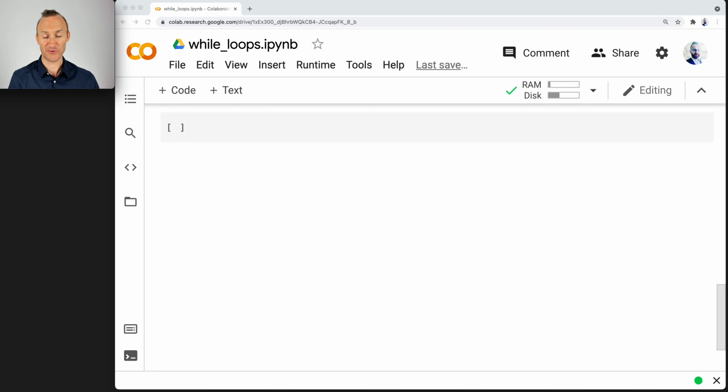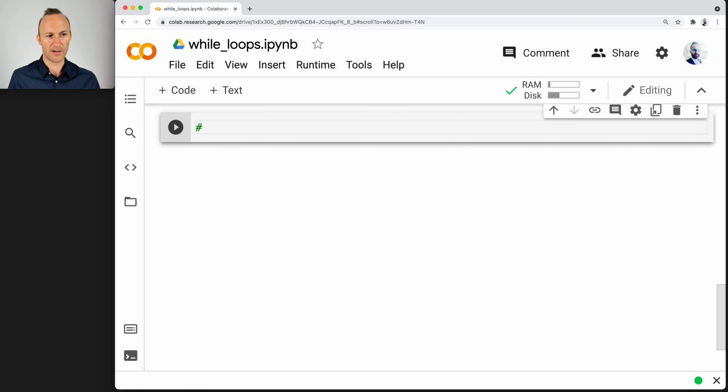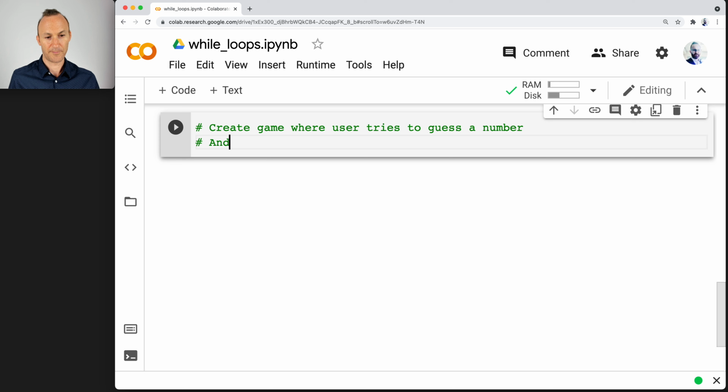I want to look at another interesting game that we can play using a while loop. Okay, here's the idea with this one. We're going to do the following. I guess we'll create the game first, and then we can put in a function. So create a game where the user tries to guess a number. In the first part, the user guesses, and in the second part, the computer tells the user whether the guess is too high or too low.